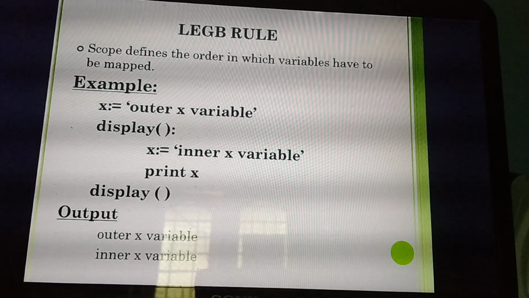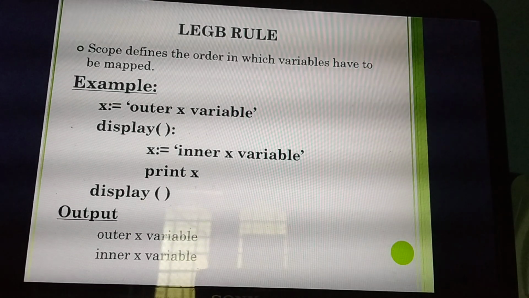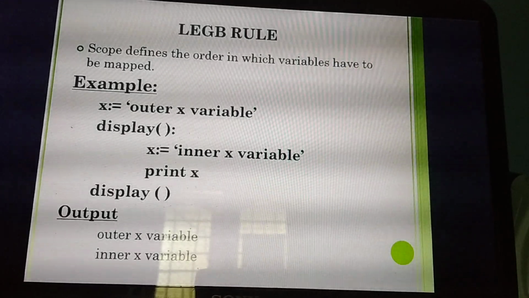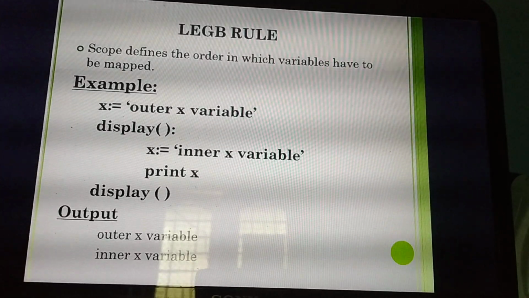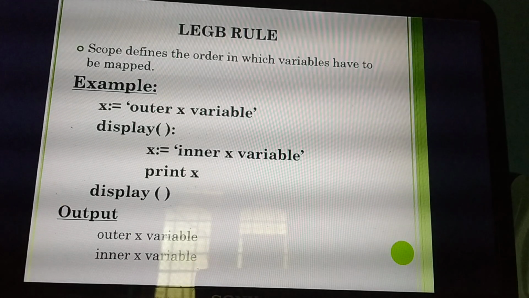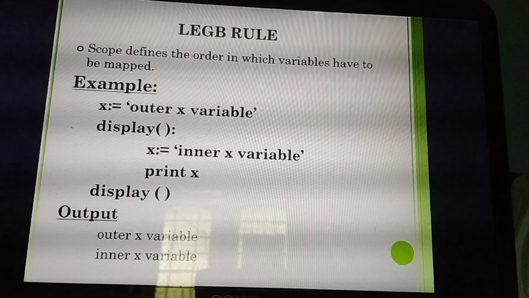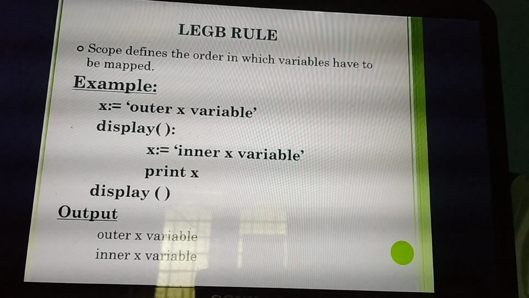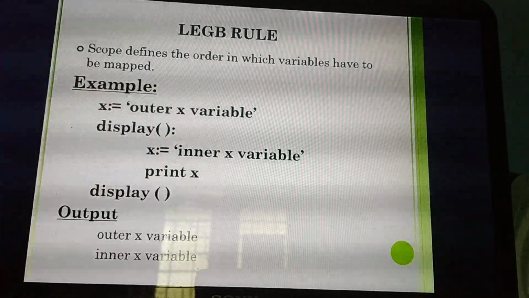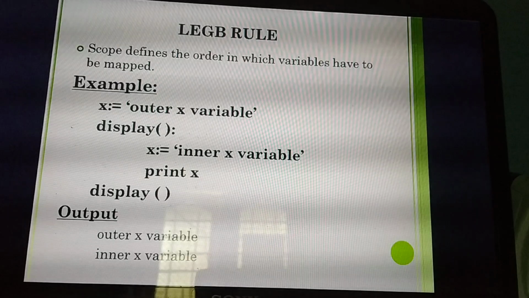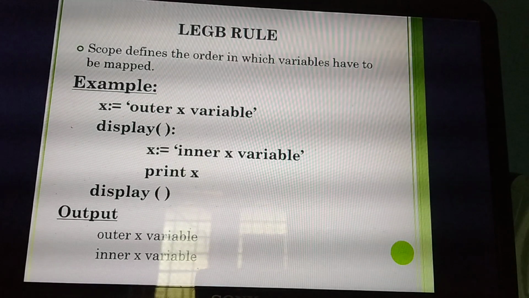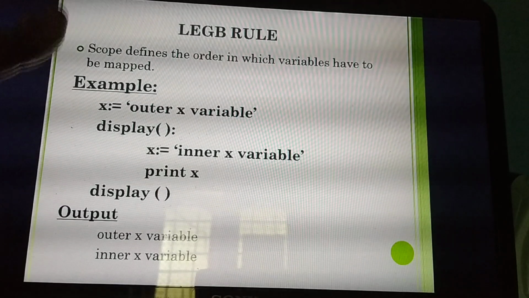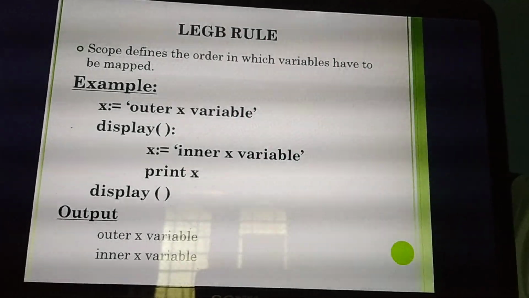What's the value of x now? Inner x variable. So here, I have assigned the same variable name two different things. What are they? See, first I have assigned the value of x as outer x variable. Next time I have assigned the value of x as inner x variable. The same variable I have assigned two values. But what's the thing? That is inside the function and outside the function.